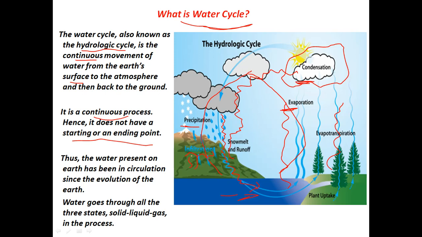That is called infiltration. So this water again reaches the water bodies, and again evaporation takes place, then condensation, then precipitation. This whole process is continuous and cyclic in manner. That's why it is called a water cycle.